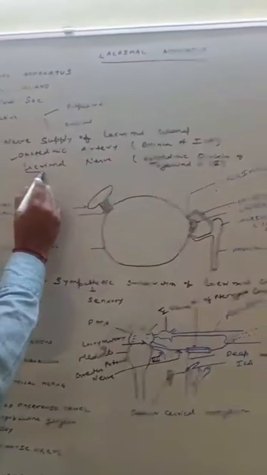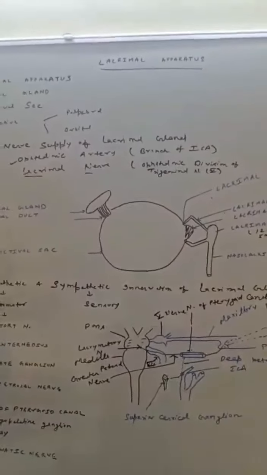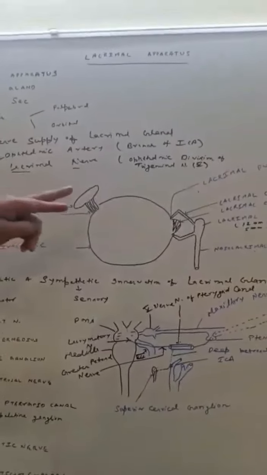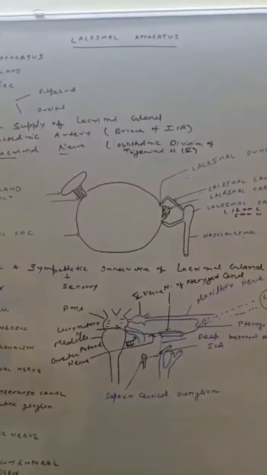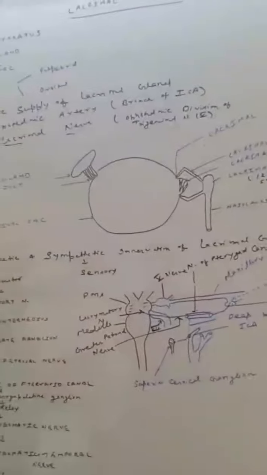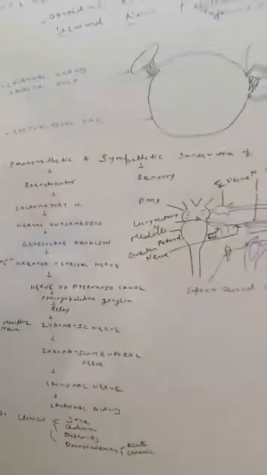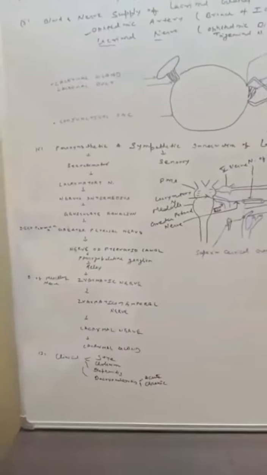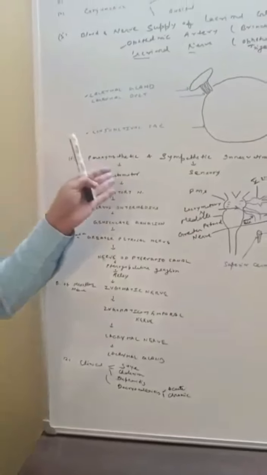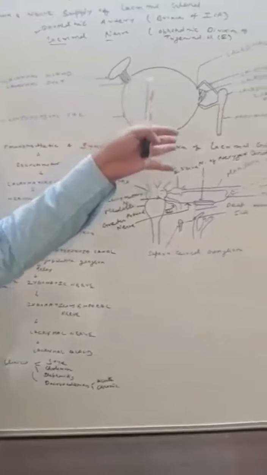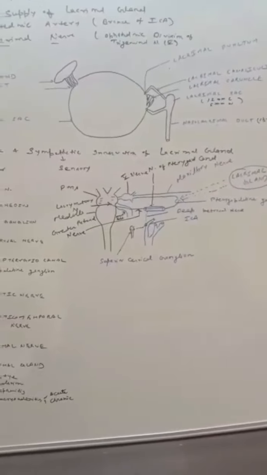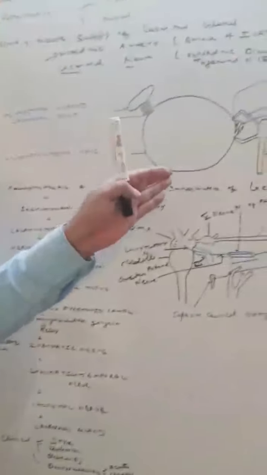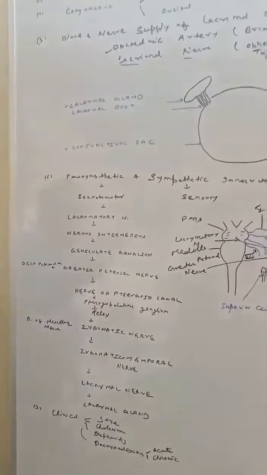The lacrimal nerve, which supplies the lacrimal gland, is from the ophthalmic division of the trigeminal nerve, that is the fifth nerve. Now the innervation: parasympathetic and sympathetic innervation of the lacrimal gland. The two types of innervation, the secretomotor and the sensory innervation of the lacrimal gland, that is the parasympathetic and the sympathetic. First, how does this parasympathetic pathway occur?